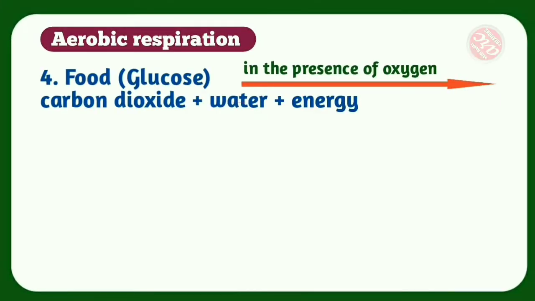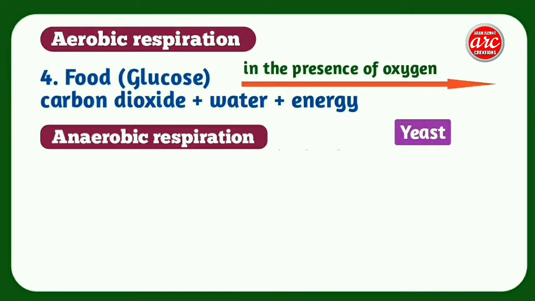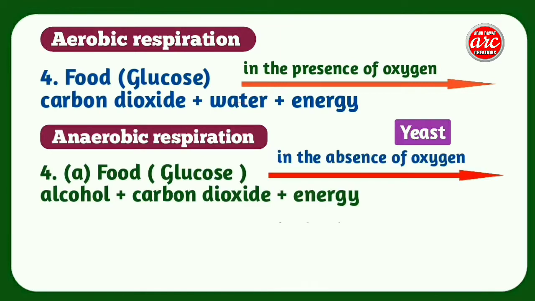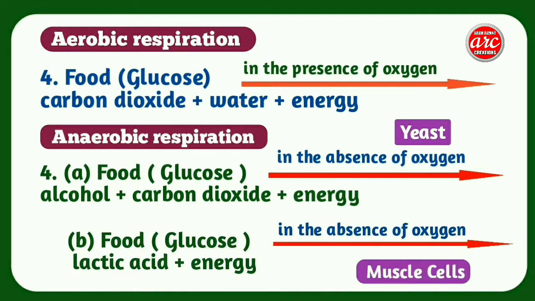Number 4. In aerobic respiration, glucose in the presence of oxygen gives carbon dioxide, water and energy, whereas in anaerobic respiration, as in case of yeast, glucose in the absence of oxygen gives alcohol, carbon dioxide and energy. In the case of muscle cells, glucose in the absence of oxygen gives lactic acid and energy.